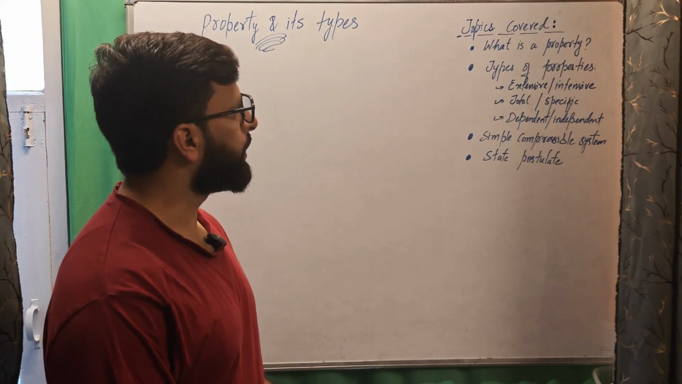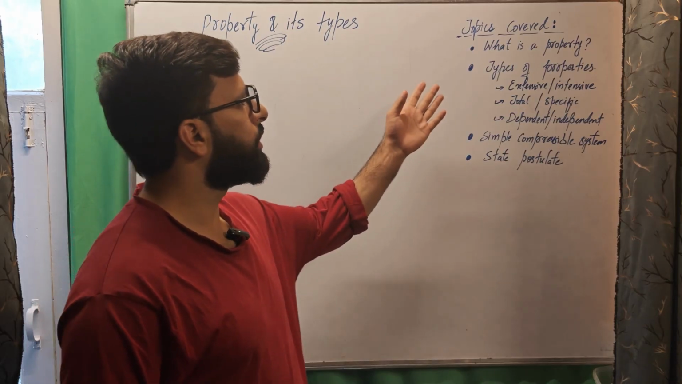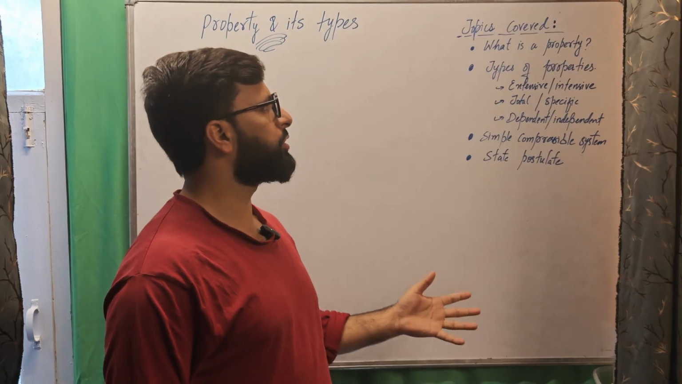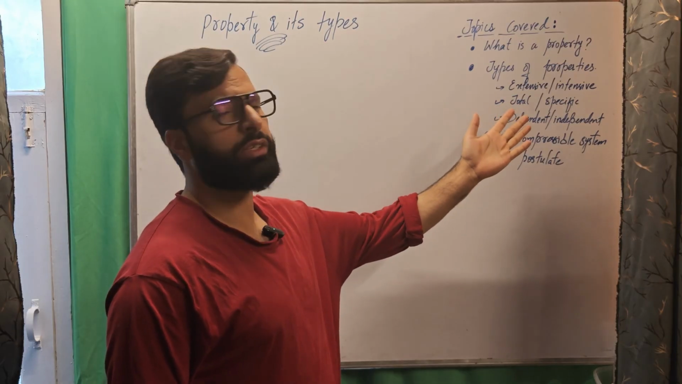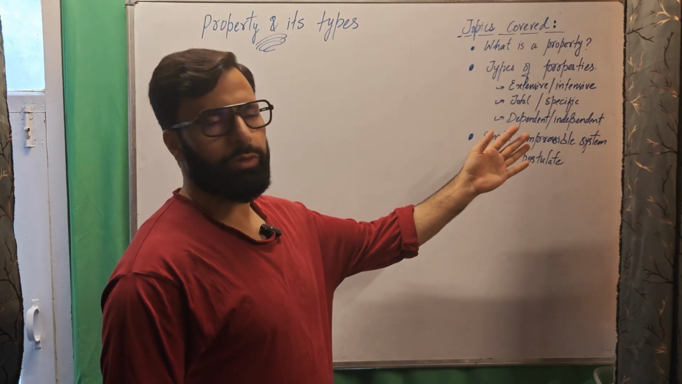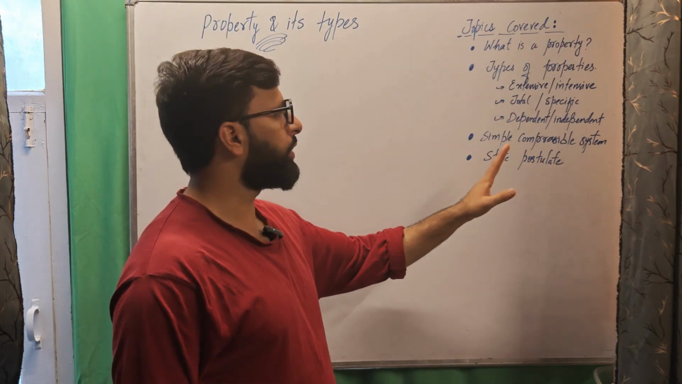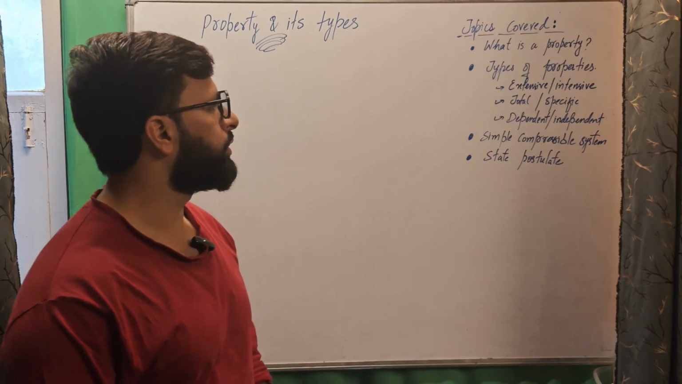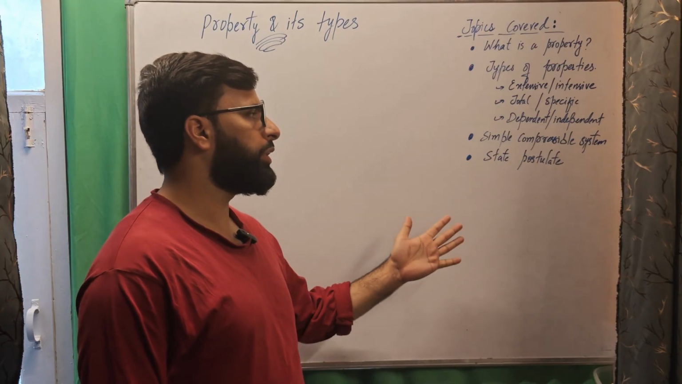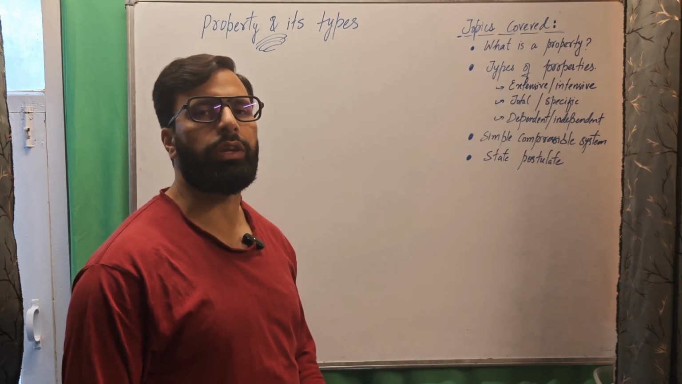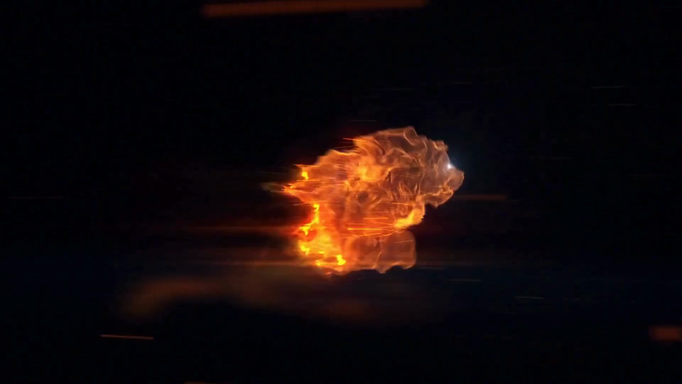Hello and welcome back. In today's video, we are going to cover what is a property, or system property, and what are various types of properties, which means extensive and intensive properties, total and specific properties, dependent and independent properties. Then we are going to learn about what is a simple compressible system, and the video will be concluded with what is a state postulate. So let us begin.